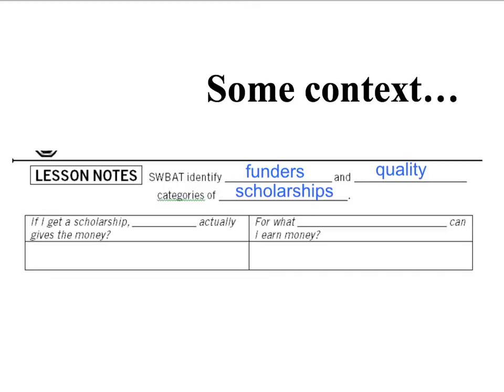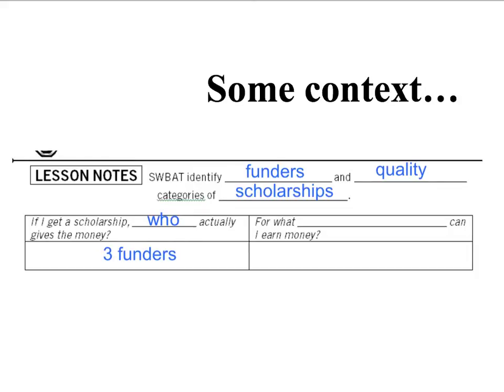So when we're talking about funders, we want to know, if I get a scholarship, who actually gives the money? Like, where does it come from? It has to come from somebody. So funding is all about where the money comes from, and funders are then the who behind it. There are three different funders that we're going to talk about. So you'll have three funders.